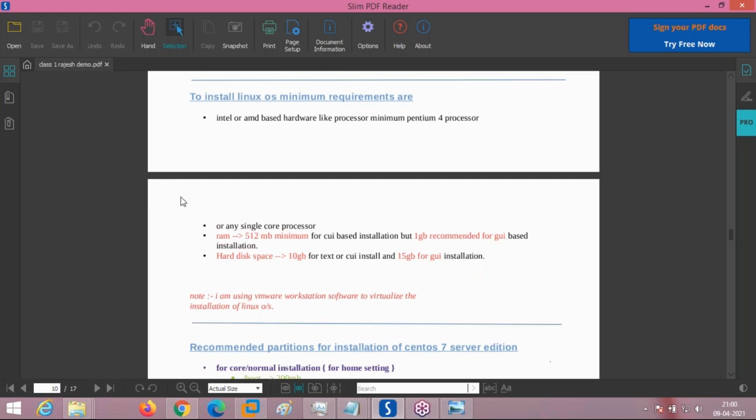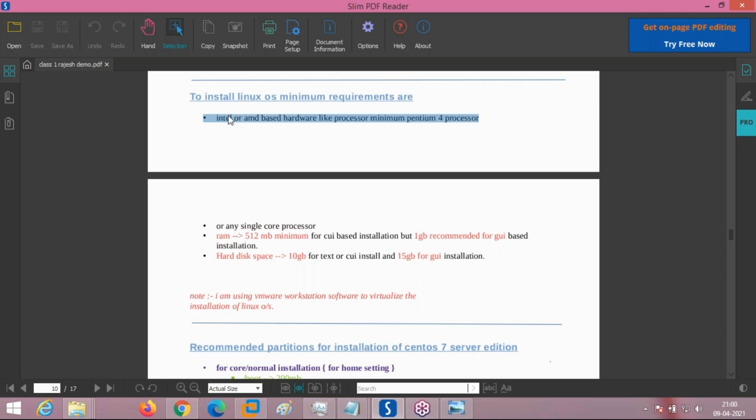So first thing, in order to install the OS, because we are not installing on a server or real time in any company, we are going to install on a VM. But we still have to match the minimum requirements for the OS to be installed. Without that, the OS cannot be installed, right? What are the minimum installation requirements?